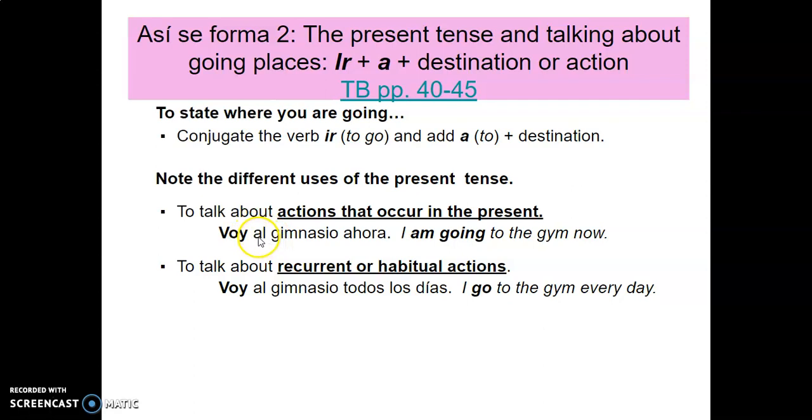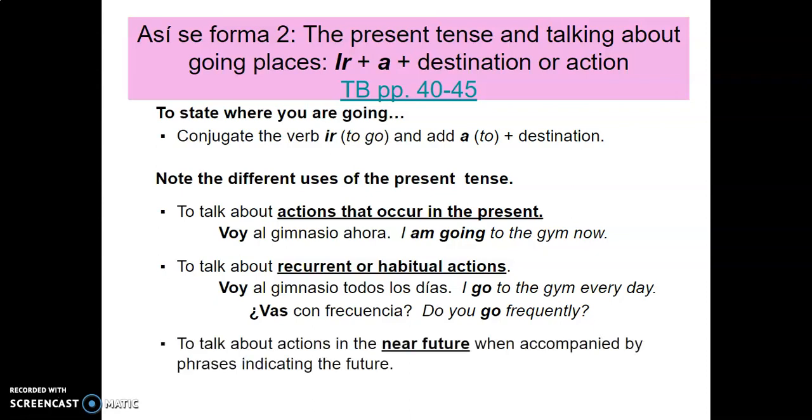Notice that we still have the use of this preposition a. What happens is when a is combined with the article el for el gimnasio, it becomes the word al. We call this a contraction in Spanish. So we only have a couple of different contractions in Spanish, but this is one of them. So it's just sort of aspirated into one word. So instead of voy a el gimnasio, we say voy al gimnasio. And what that means is a el, to the. Vas con frecuencia. Do you go frequently? So again, using that verb to talk about something that happens habitually or recurrently.